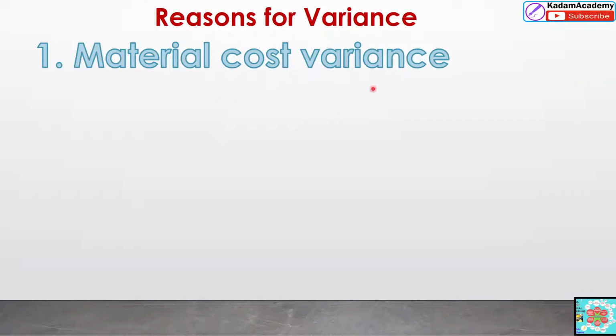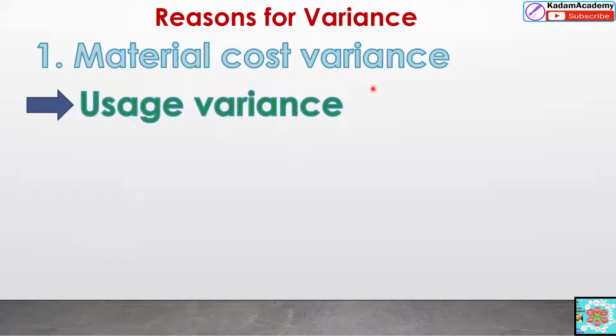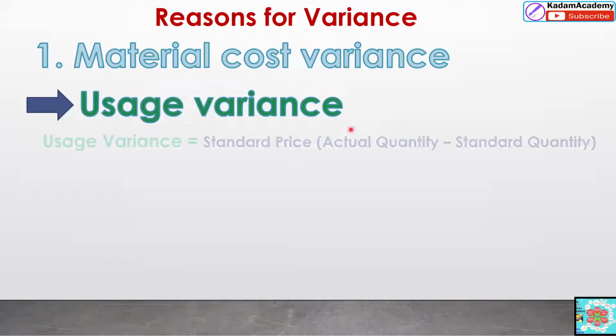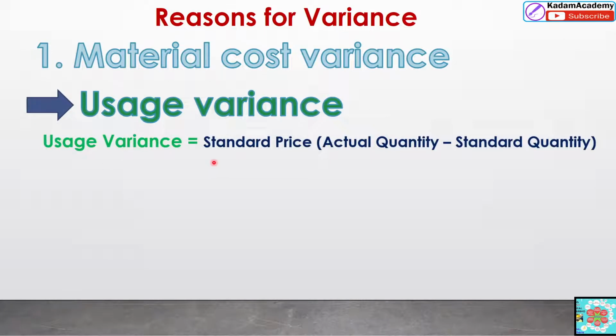Material cost variance related to usage variance. Usage variance can be calculated as standard price, inside the bracket, actual quantity minus standard quantity.